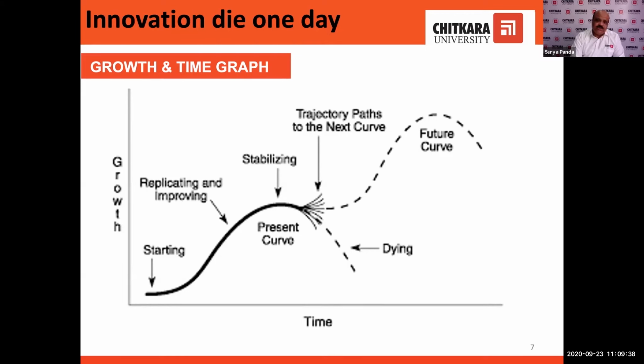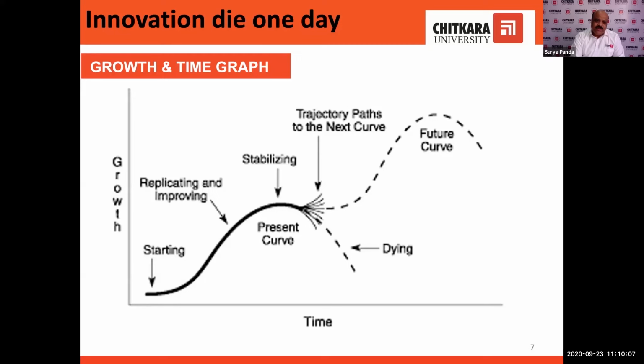Today we are not using Kodak films because the latest new technology, the digital camera associated with the mobile phone, took the place, and the Kodak film is dead now.